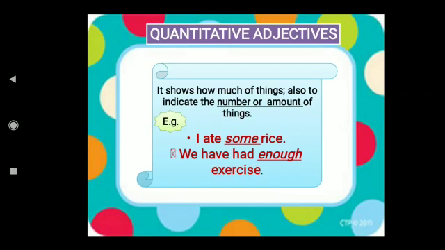We have had enough exercise. Here see the underlined words: some, enough. Some rice: we cannot count rice, it's an uncountable noun. Enough exercise, we cannot count it either. Or you can say another example, like I have 5 apples. So it's just the number of a thing, right? So that's what quantitative adjectives are.